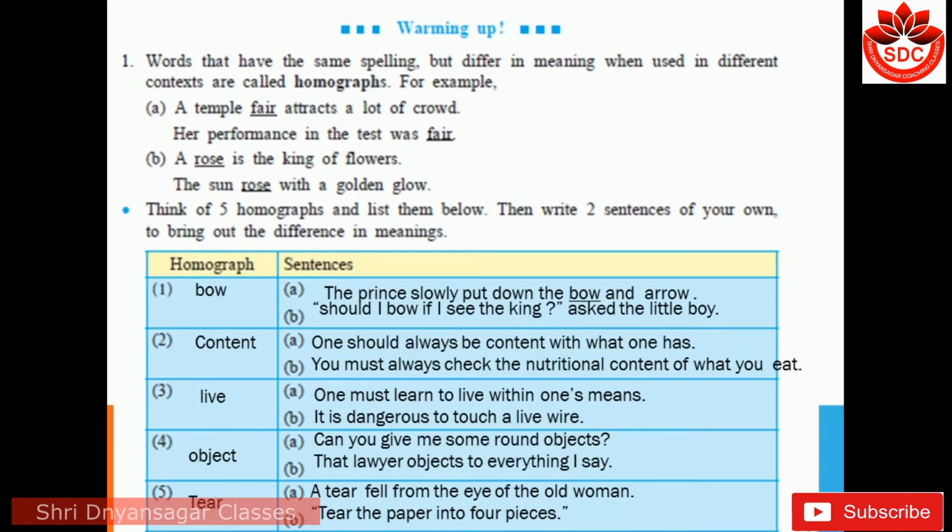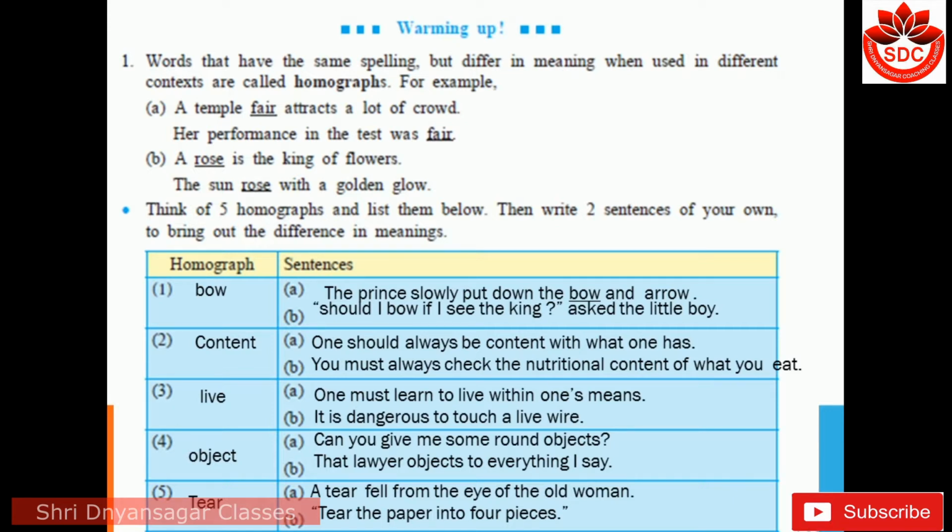Warming up. Question 1. Words that have the same spelling but differ in meaning when used in different contexts are called homographs. Homographs means words which have the same spelling but the meaning is different. See an example. A temple fair attracts a lot of crowd.